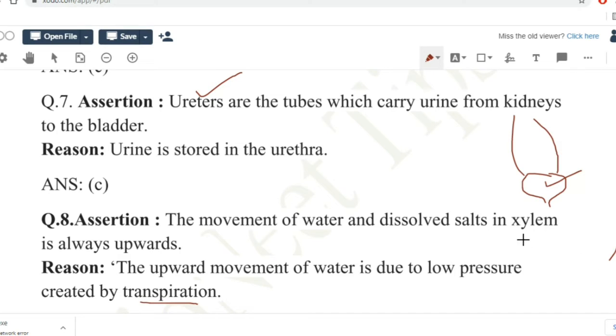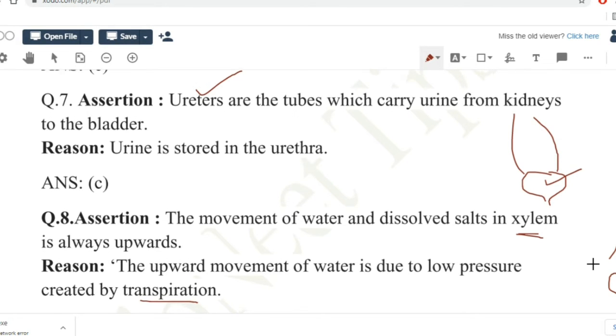It is unidirectional in the case of xylem, and the reason they have given is the upward movement of water is due to low pressure created by transpiration. Whenever there is loss of water, transpiration being nothing but loss of water from the leaves, a suction is created near the roots. So a suction is created, an upward force which leads to the upward movement of water and minerals.